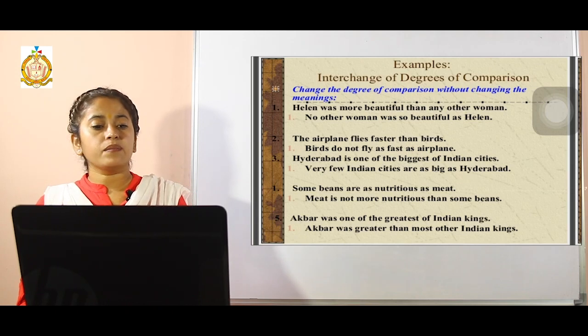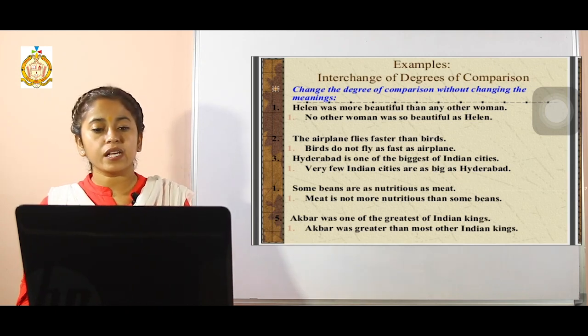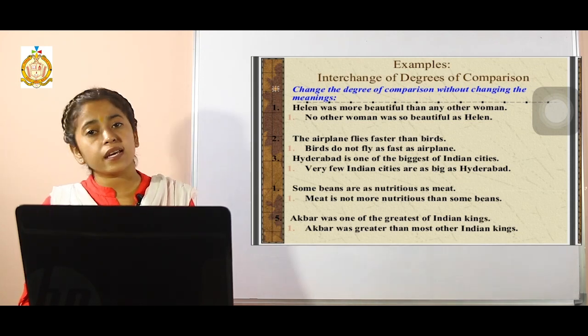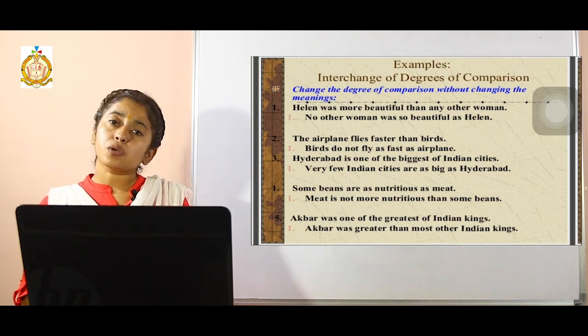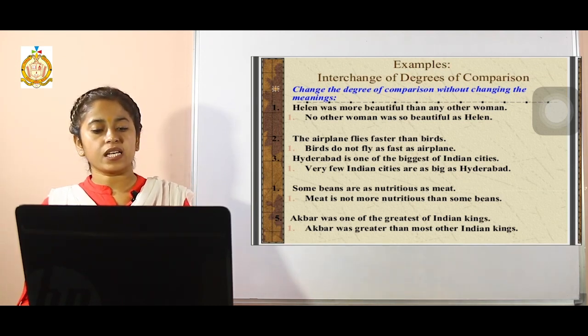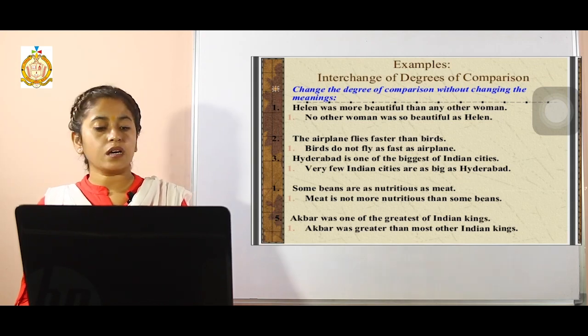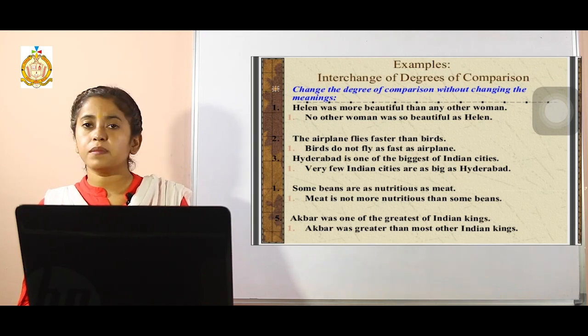See another example. The airplane flies faster than birds. How can we change it? Birds do not fly as fast as an airplane. As fast as: no comparison is being made there, so it will be in the positive degree. Some beans are as nutritious as meat. How can we change it? Meat is not more nutritious than some beans.